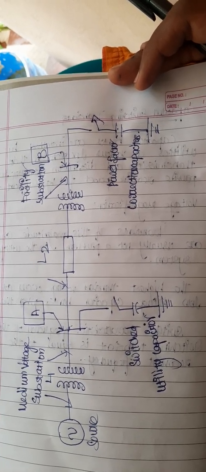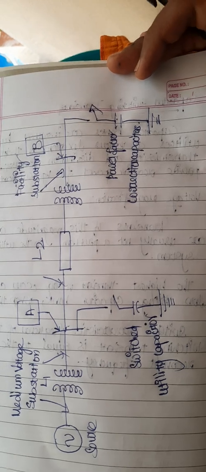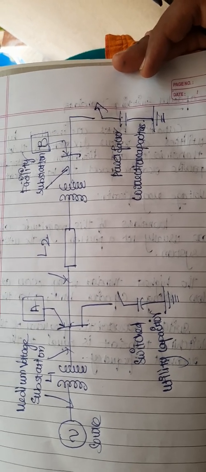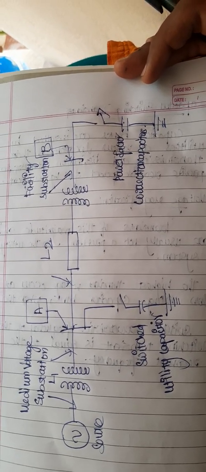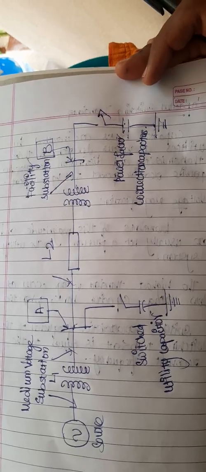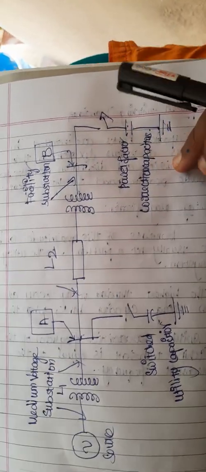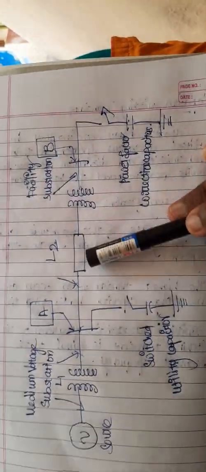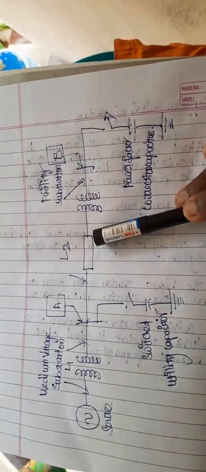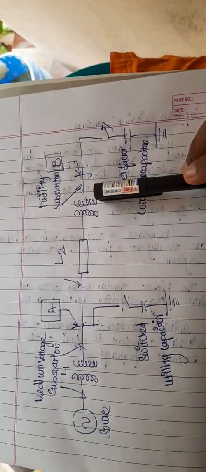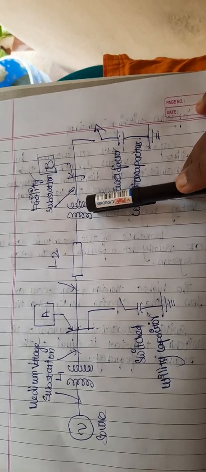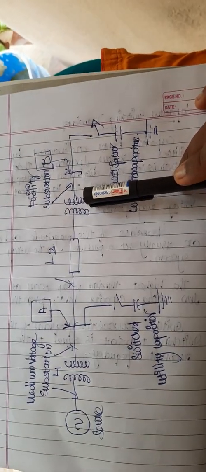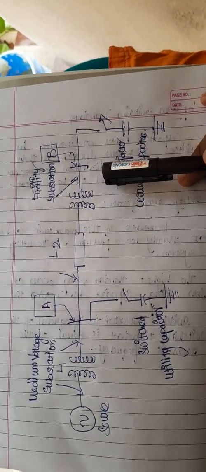So this is a very important thing we should know in capacitor switching. So there are two different medium voltage substations, and after that inductance L2 there is one more thing. This is medium voltage, and this is also high voltage. So after that it is transmitted, and safely recognized.